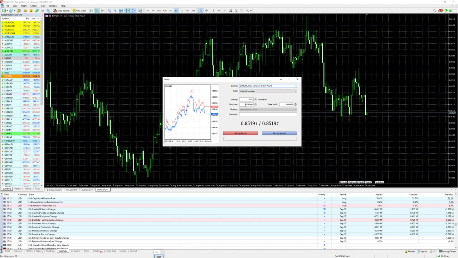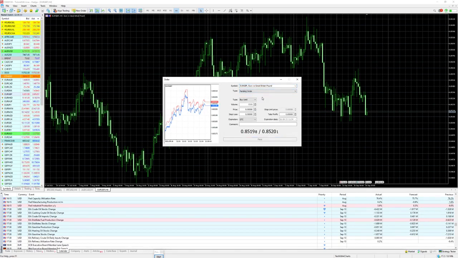Select your volume, if you would like to do this, select the stop loss and take profit, and then you can write a comment, you see it in the chart field, and then just select sell by market or buy by market. That means you place the order and you will sell right now at the next price or buy right now at the next price. This is the market order, and you have the opportunity to choose the pending order.